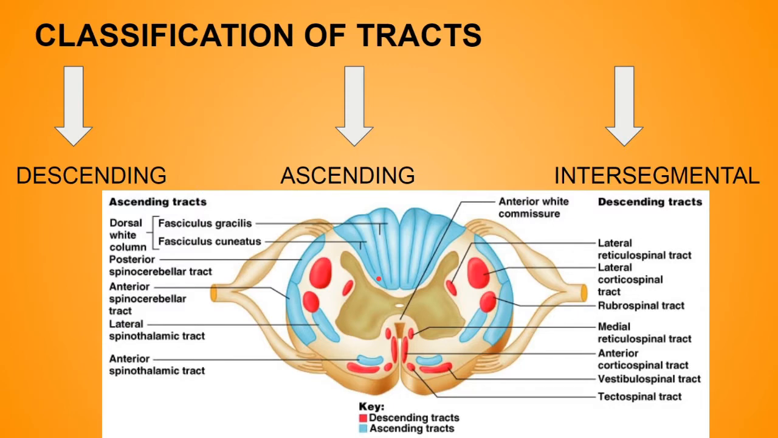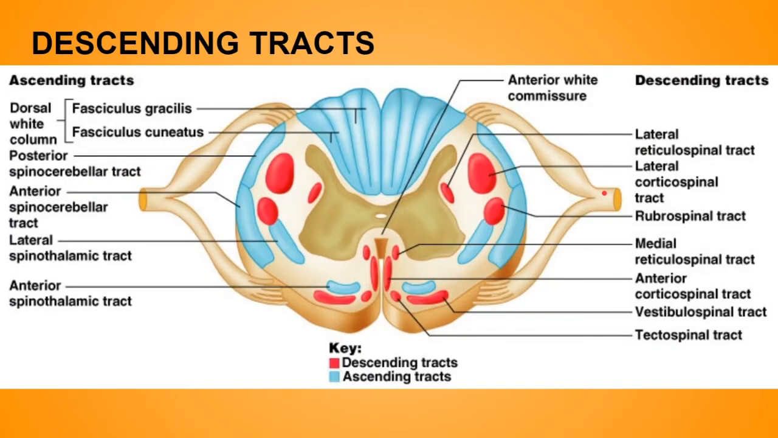Now the classification of tracts: we have basically three types of tract, that is the descending tract, ascending tract and the intersegmental tract. First of all, the descending tracts: we have the lateral corticospinal tract, then the anterior corticospinal tract, medial reticulospinal tract, lateral reticulospinal tract, rubrospinal tract, vestibulospinal and the tectospinal tract.